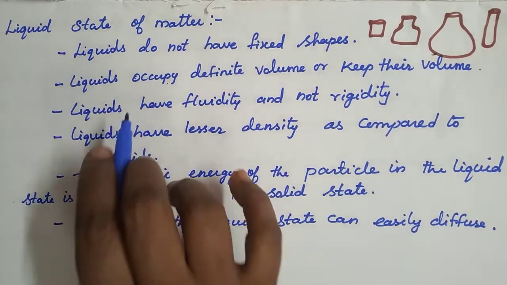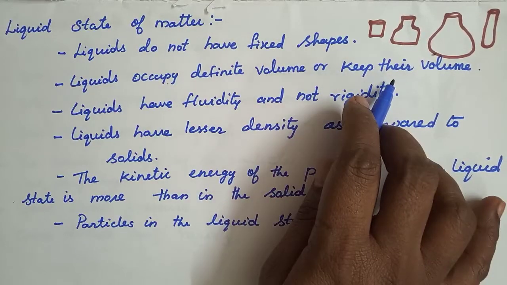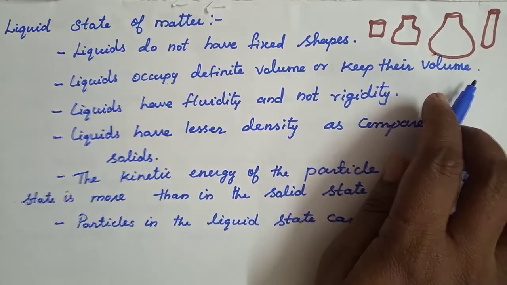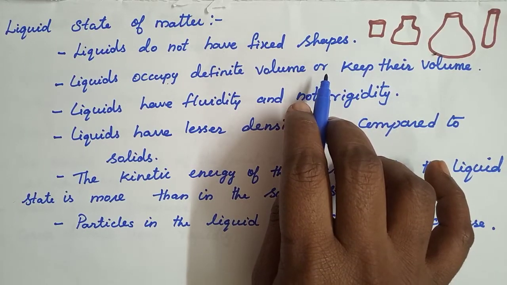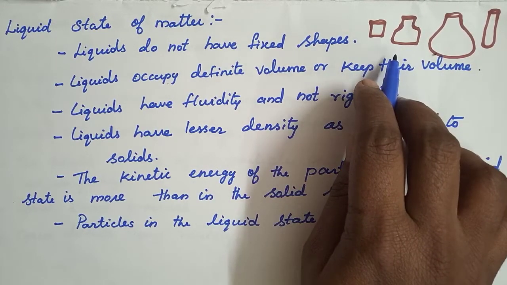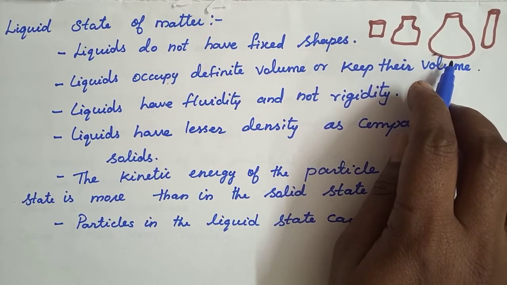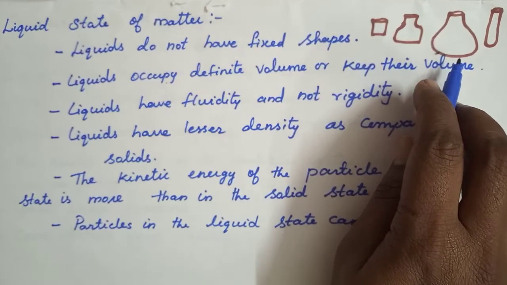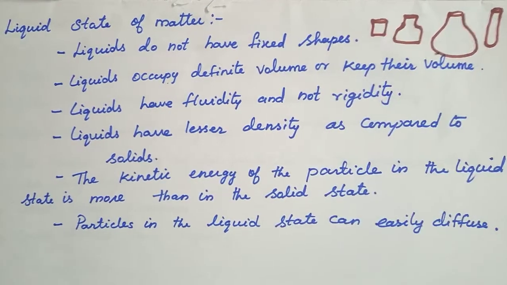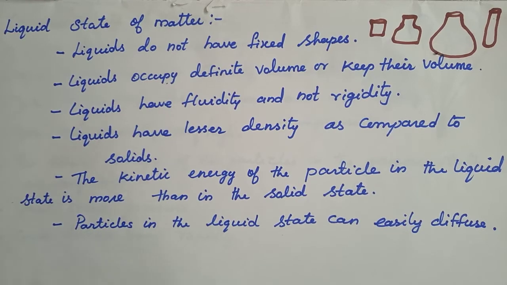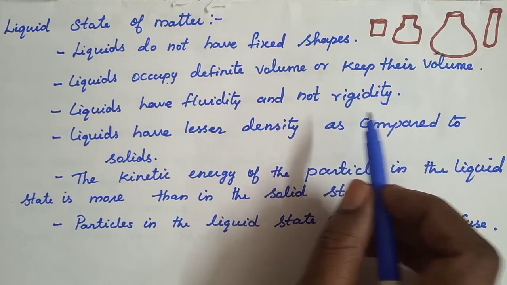And next one, liquids occupy definite volume or keep their volume. For example, a small 250 ml bottle, or 500 ml of water, or a 1 liter water bottle. So it has definite volume but not definite shape. Understood? Next one, liquids have fluidity and not rigidity.